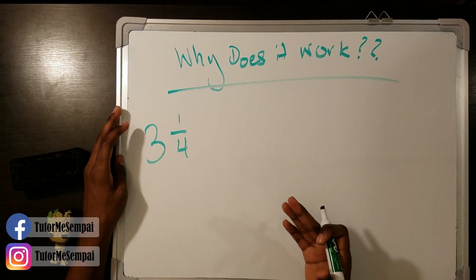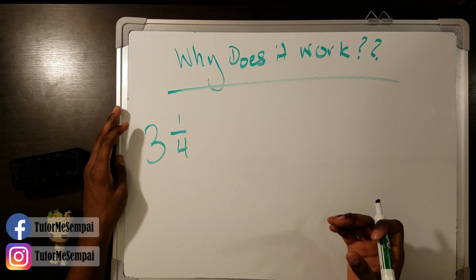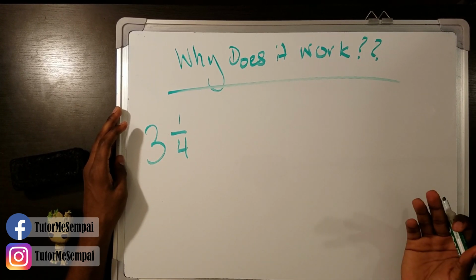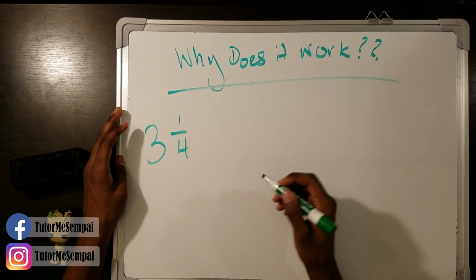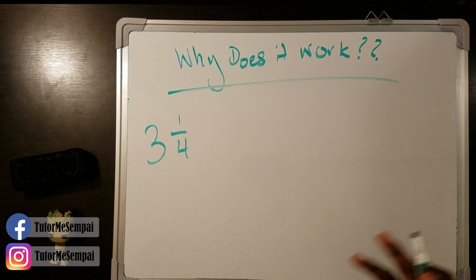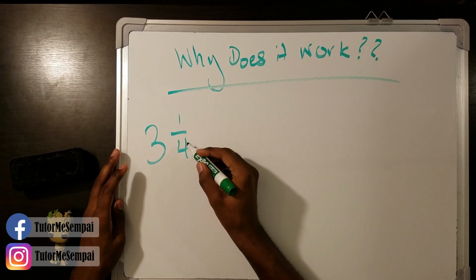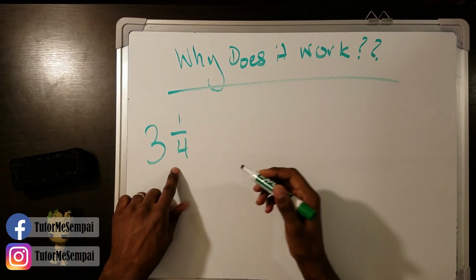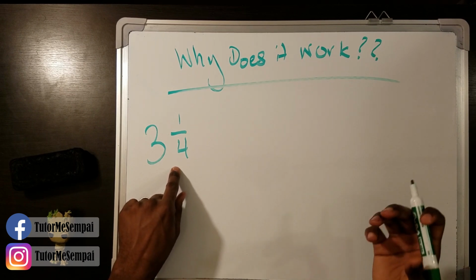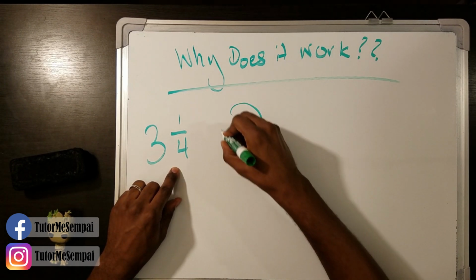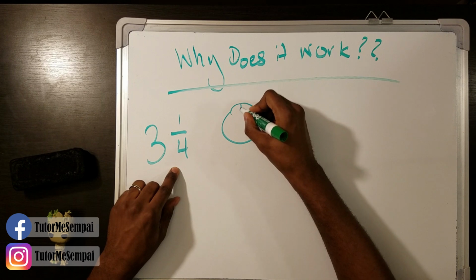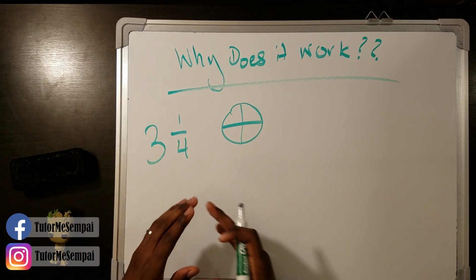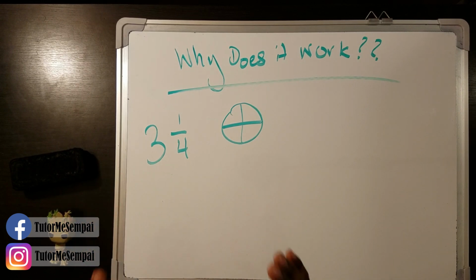So we talked about how to do it, and we talked about how to remember it, but why does that even work? What is a mixed number that would work? Well, our mixed number is really just a different way of writing our fraction. So the denominator is going to control what our fraction is going to look like. We're going to have something that's cut into 4 pieces. So I'm going to draw the circle here, and I'm just going to cut it into 4 pieces. So this is what helps us understand what this looks like.